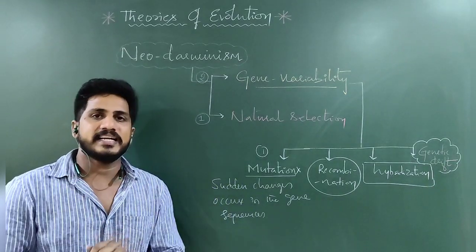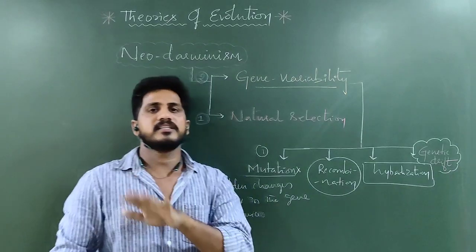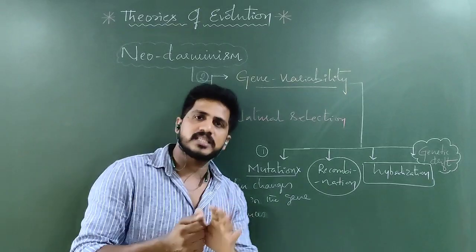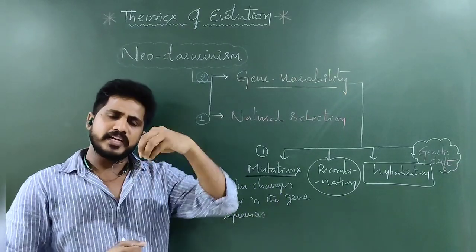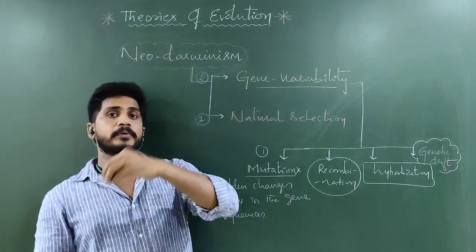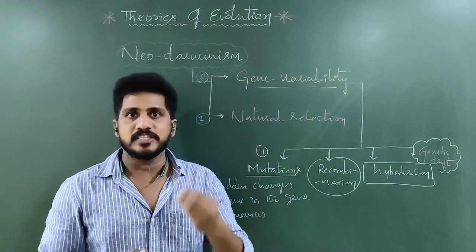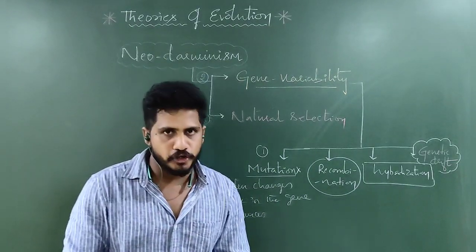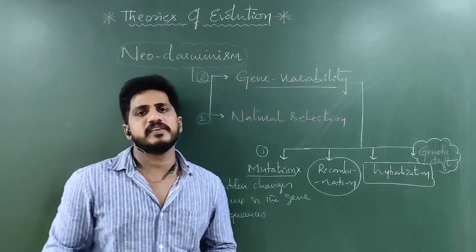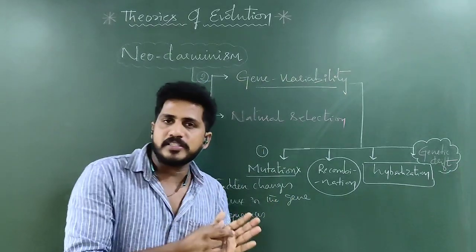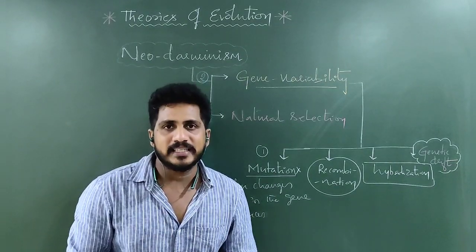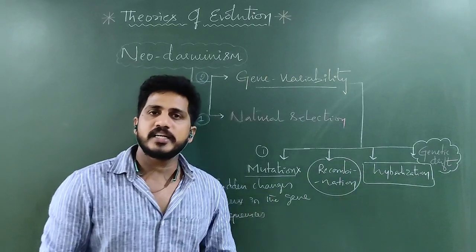Suppose there is an island, meaning water on all sides. Suddenly a tsunami-like calamity happens. When the tsunami hits the small island, 90% of the population will be dead or disabled. But the 10% who escaped that calamity adapt their characters after the calamity in this particular geographical area. After the tsunami, many changes will occur in that geographical area. According to those changes, the remaining 10% of people who were not affected by the calamity will show new characters and form speciation. That is called genetic drift.